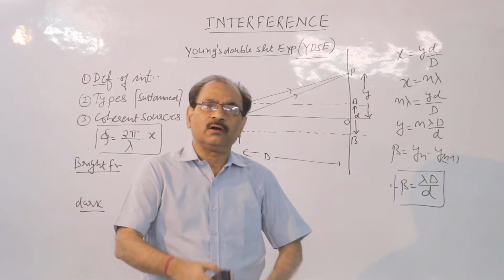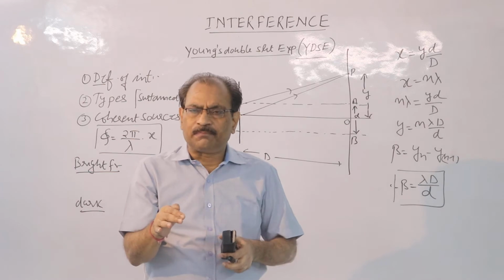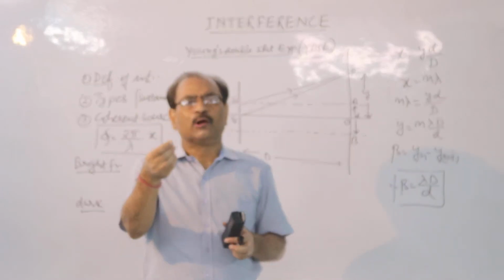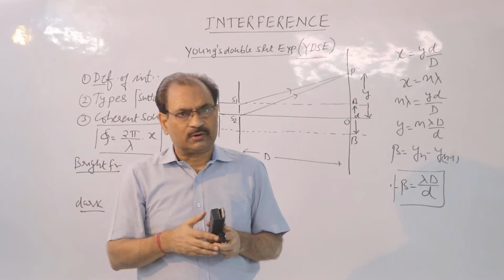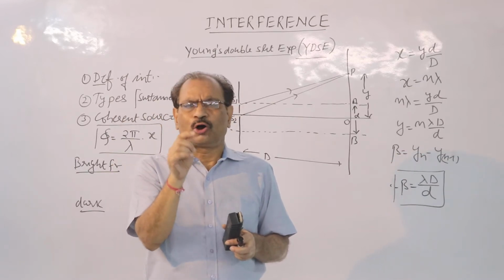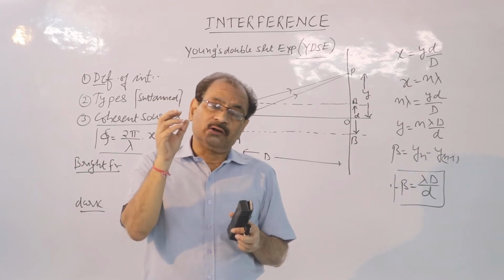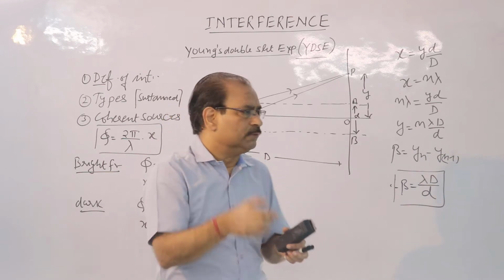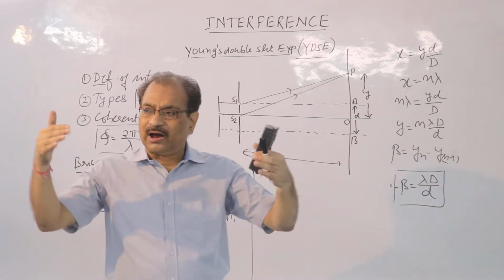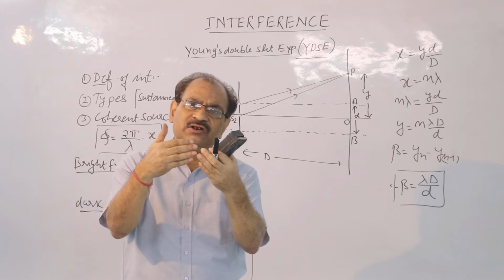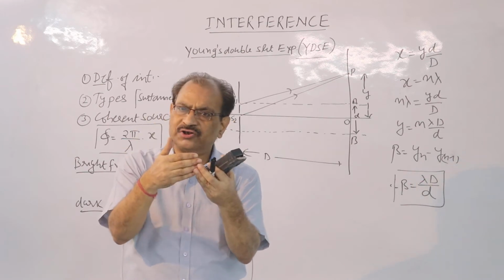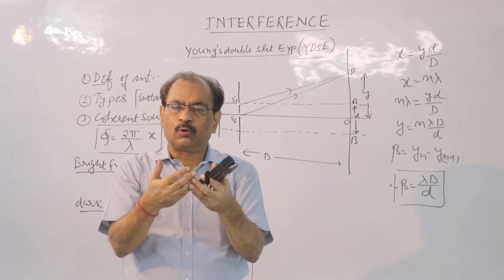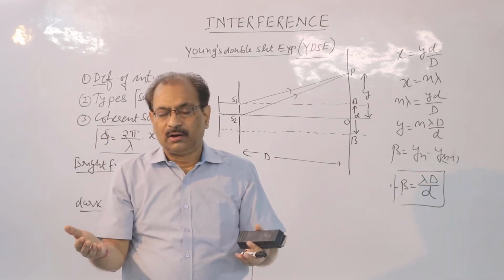Interference. Children, here in this chapter we are concerned with light. We have already done one topic called interference of sound waves, right? So the topic must not be new for you. The literal meaning of interference is basically disturbance. When two light waves are traveling in a medium, they can disturb each other, they can superimpose on each other in two different ways. I am talking about the interference pattern.